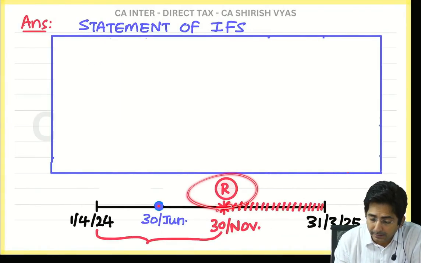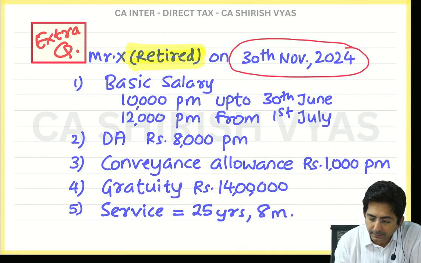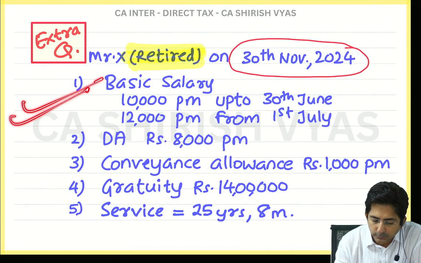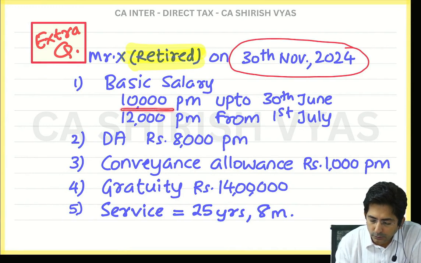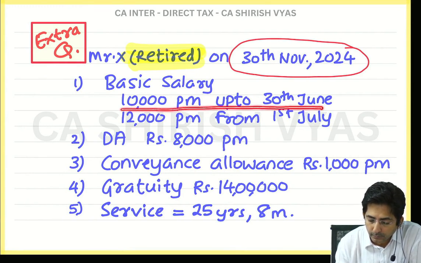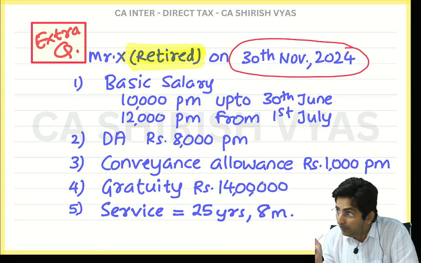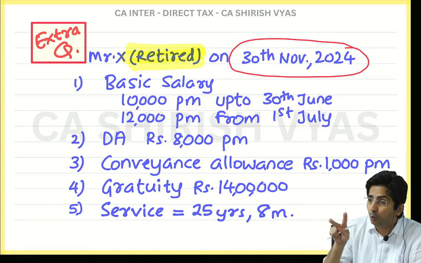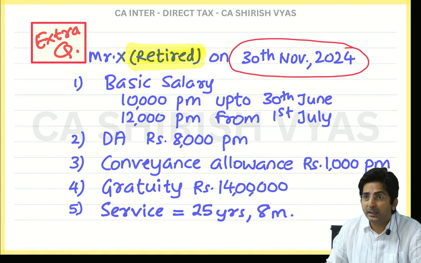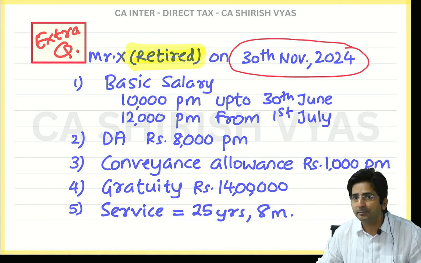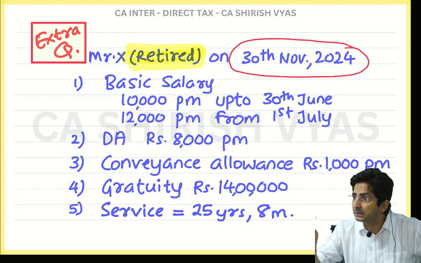He has retired. And then see, his salary, can you see basic salary? Read this point. It was 10,000 per month up to June. Then from 1st July it became 12,000. Deliberately in this question I took two basic salaries to explain the importance of average. Because recently I taught you the concept of average.